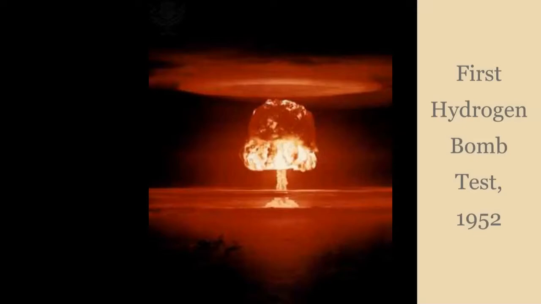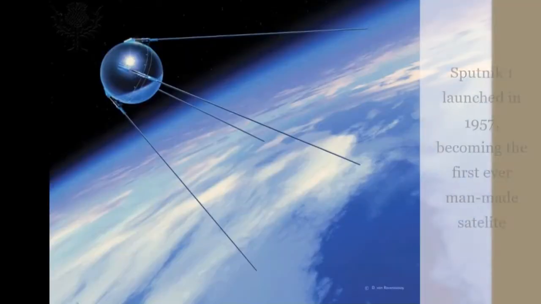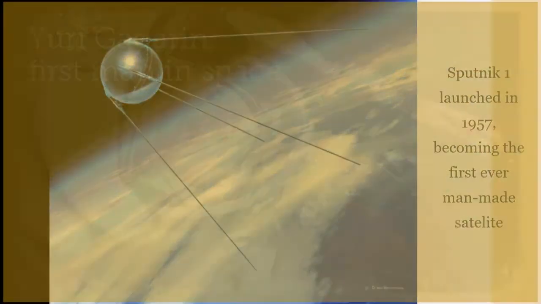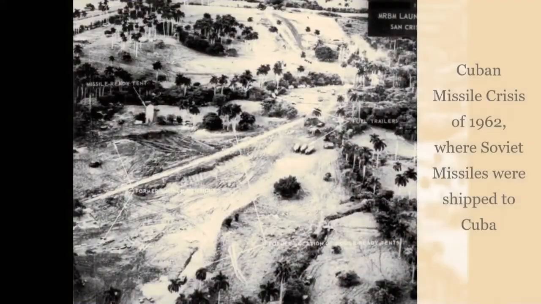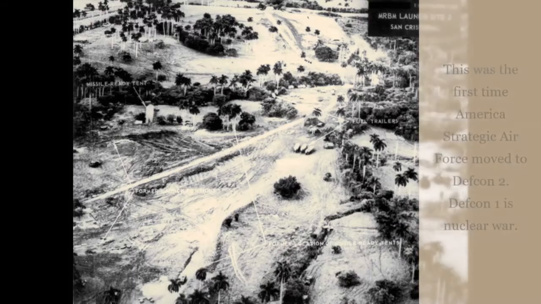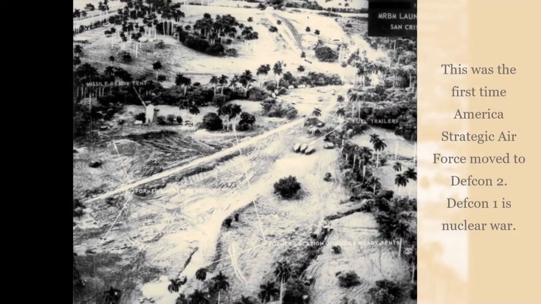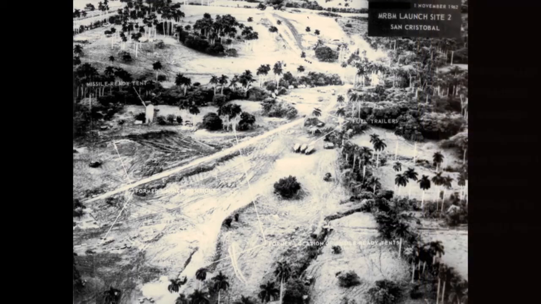Tensions between America and the Soviet Union increased when both sides upgraded to hydrogen bombs, which were 10 times more powerful than atomic bombs. America freaked out when the Soviets launched the first satellite, and again when they sent a man into space. Tensions only got worse when the Soviets shipped missiles to Cuba and America was completely vulnerable to missile attacks. This was known as the Cuban Missile Crisis, and the closest America had come to nuclear destruction. Thankfully, though, an agreement was made with American missiles out of Turkey and Russian missiles out of Cuba. America breathed a huge sigh of relief.